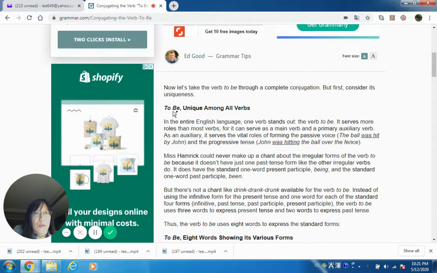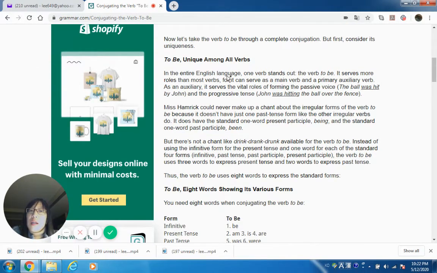So, as you know, to be is unique among all verbs. In the entire English language, one verb stands out, the verb to be. It serves more roles than most verbs, for it can serve as a main verb and a primary auxiliary verb. Auxiliary, another fancy word for helping verb. Primary means mainly. As an auxiliary, it serves the vital roles of forming the passive voice. The ball was hit by John.